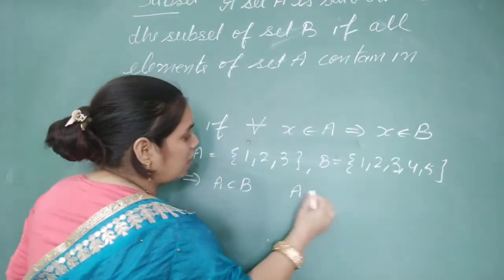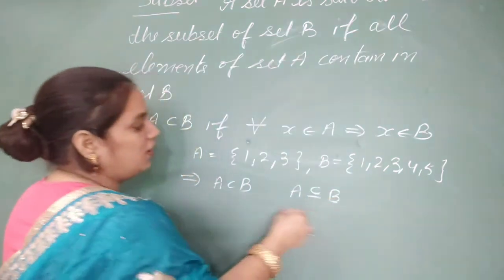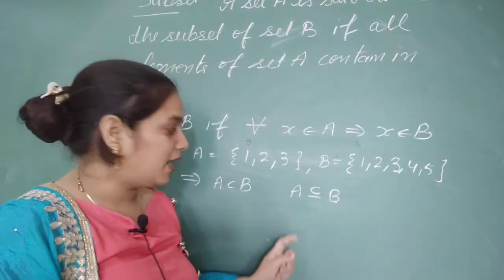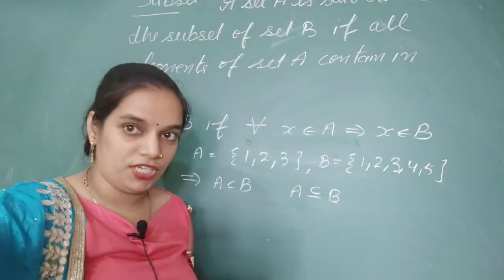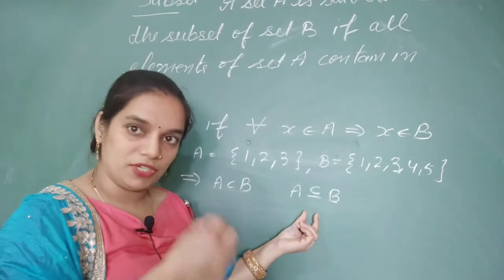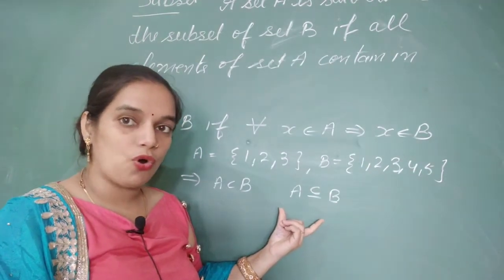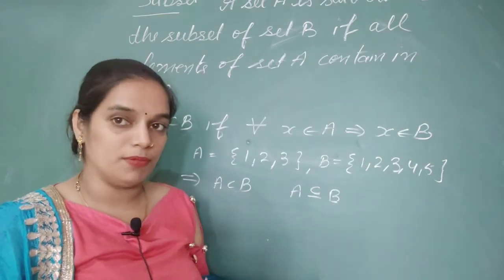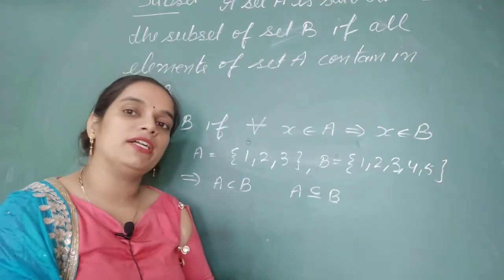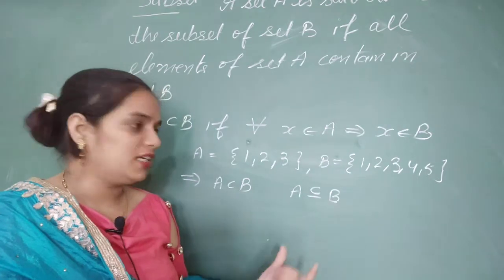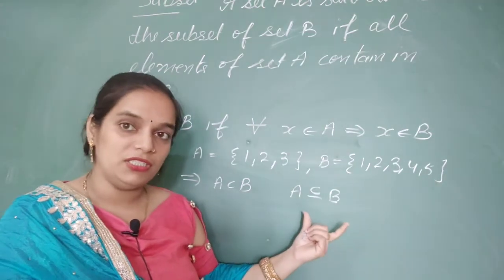If there is a symbol like this, A is contained in B, and there is a sign of equal between them, then we will say A is not properly contained in B. For many cases A and B may be equal.